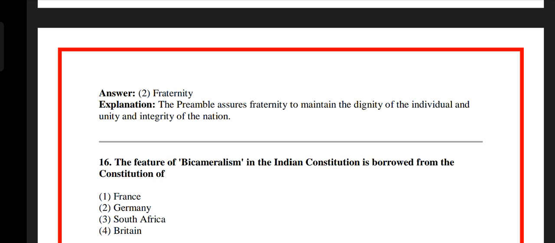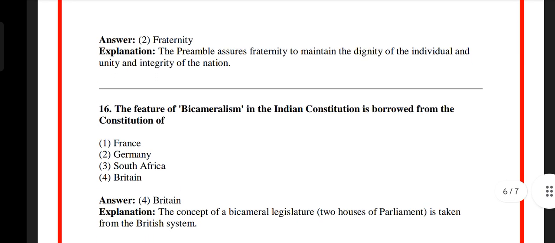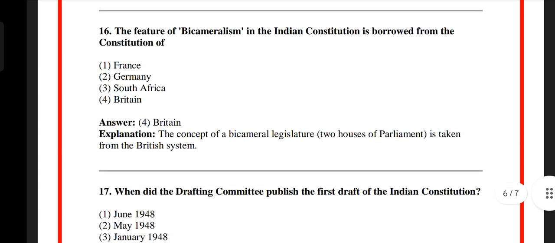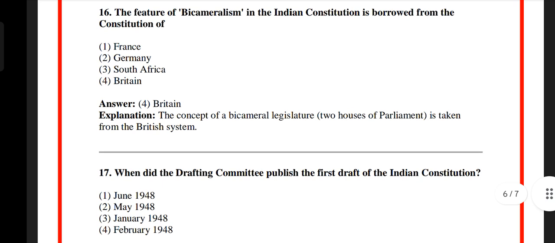Question number 16. The feature of bicameralism in the Indian Constitution is borrowed from the Constitution of: Option 1, France. Option 2, Germany. Option 3, South Africa. Option 4, Britain. The answer is option 4, Britain. The concept of a bicameral legislature is taken from the British system. Bicameral legislature means two houses of parliament.